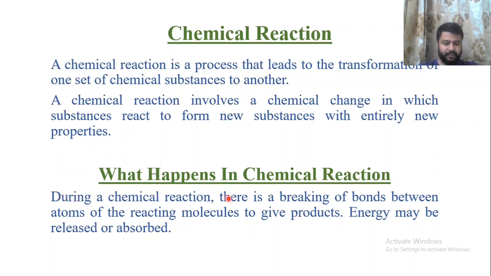During a chemical reaction, there is a breaking of bonds between the atoms of the reacting molecules, that is, reactant molecule atoms break down to give product, and the new bonds are formed. During this bond formation or breakdown process, there may be release or absorption of energy. If absorption of energy is there, it means an endothermic reaction. If there is a release of energy, it means an exothermic reaction. So during a chemical reaction, there is breaking and formation of bonds along with release or absorption of heat.